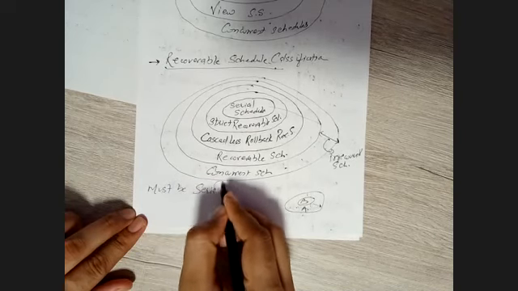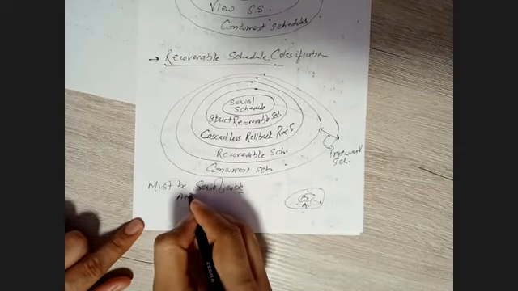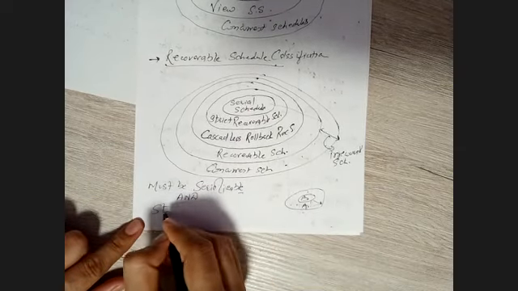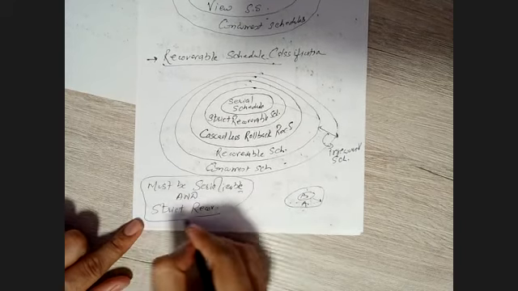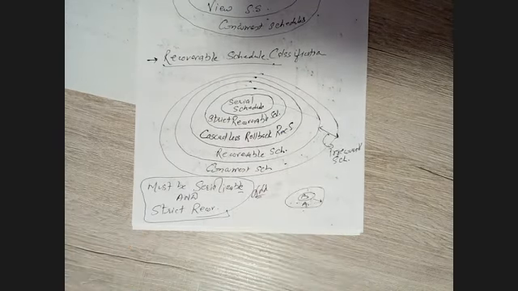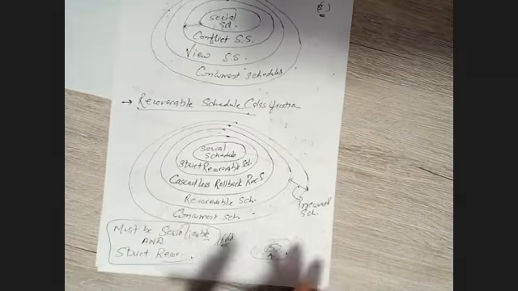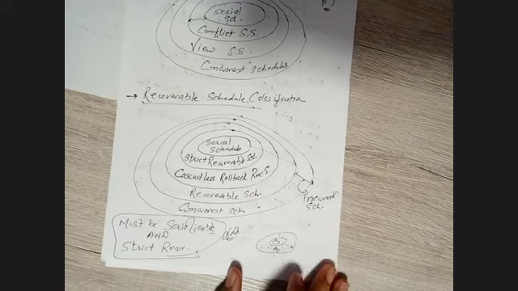Serializable, right? It must be serializable, and the other condition is that it must be strict recoverable. So these two conditions must be there, remember, to keep any database consistent, to preserve the integrity and the correctness of your database, right? So hopefully you have understood so far. This was just a quick topic on classification based on recoverability, right?